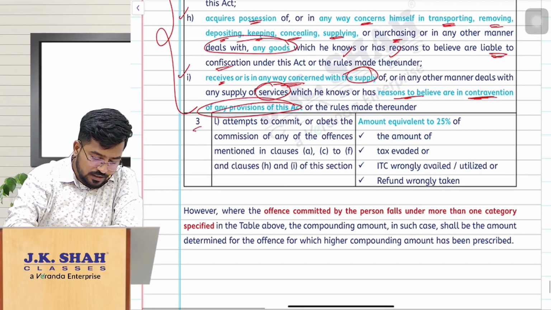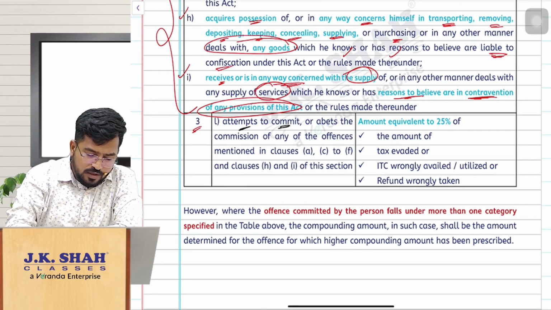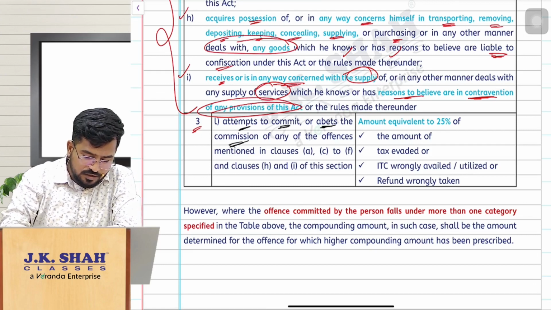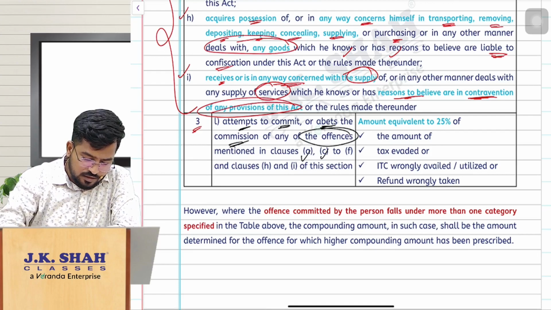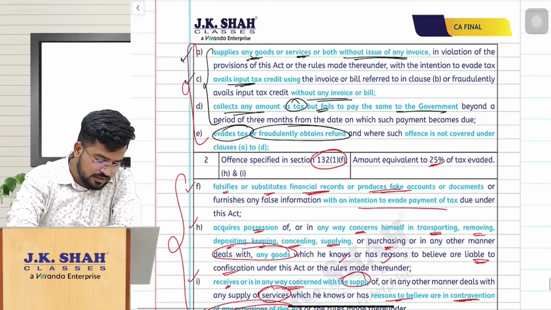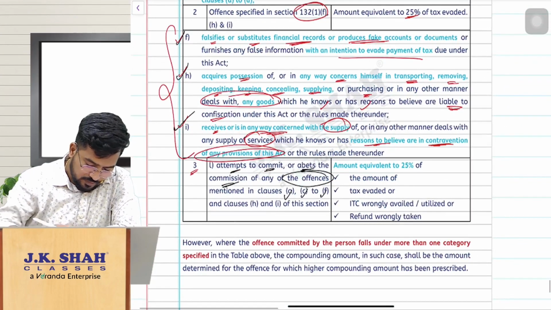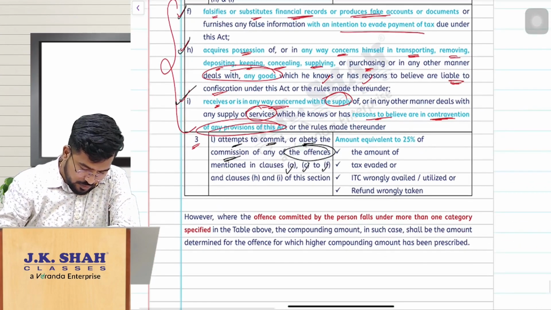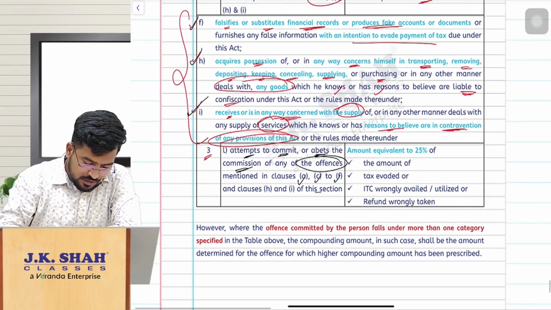And the third and last category is where you are attempting to commit or abet the commission of any of the offenses A, C to H, or I of this section.